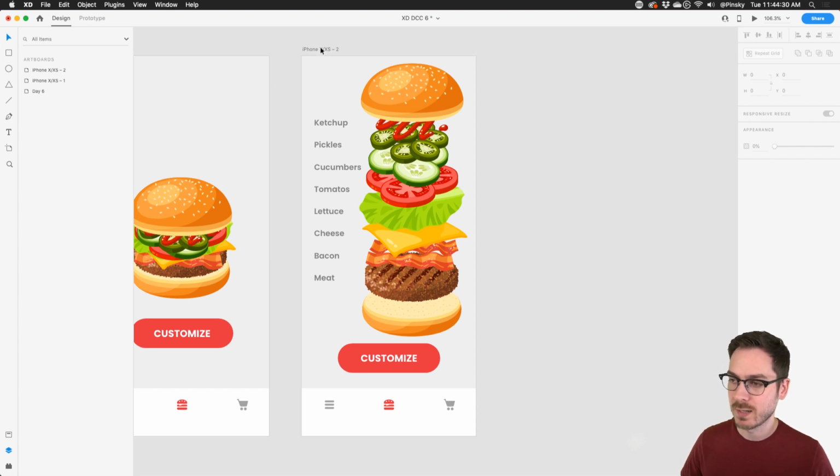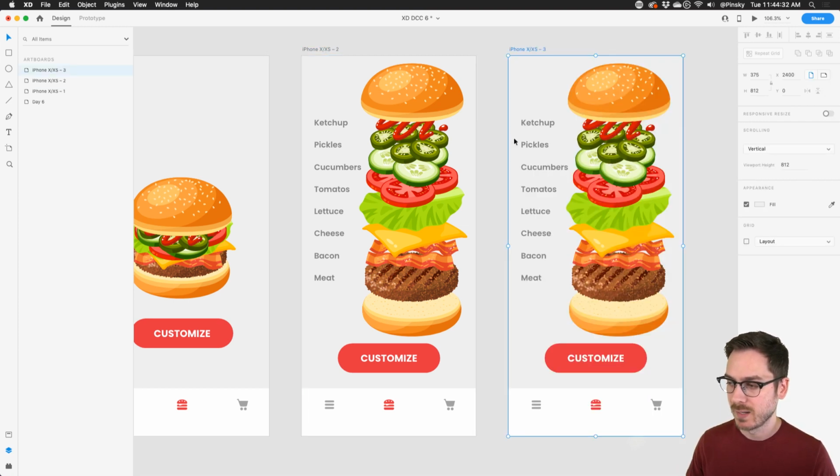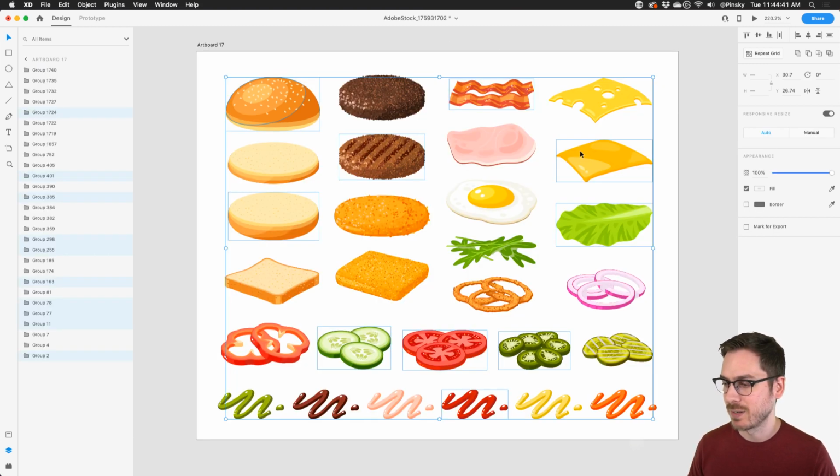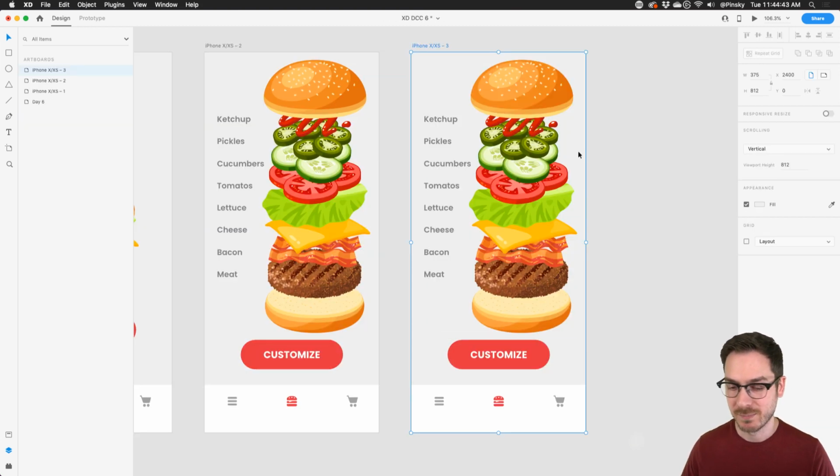So what I'm going to do is I'm going to duplicate this artboard one more time, and this will be the first drag state. Who puts cucumbers on a burger? I'm not sure. I've never done it, but apparently based on this Illustrator document, some people do. So, you know, there it is.